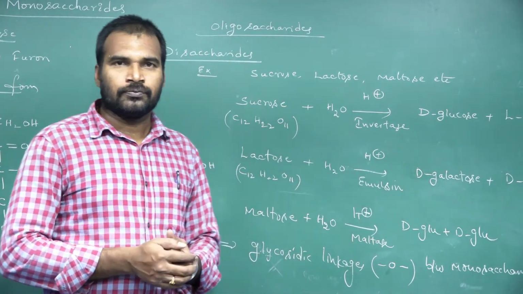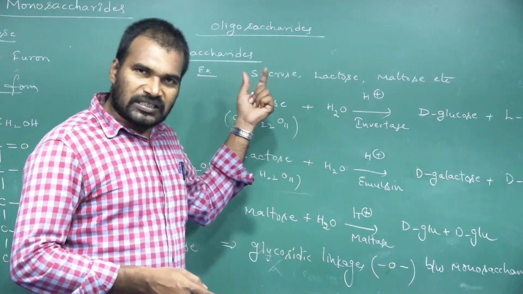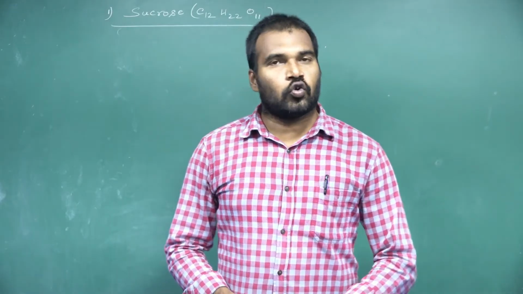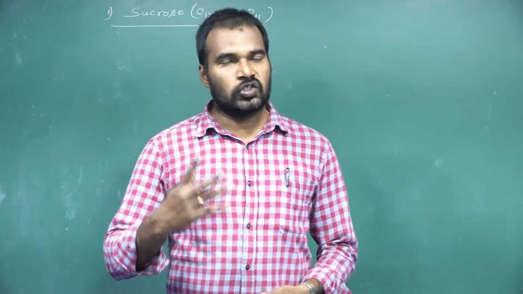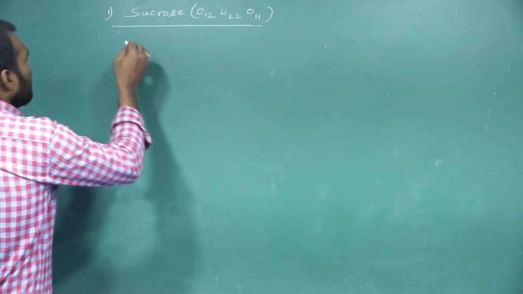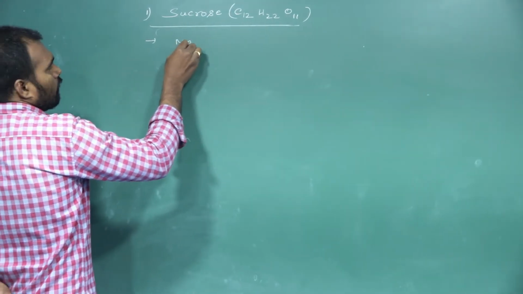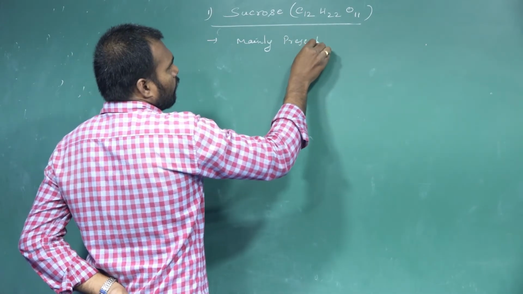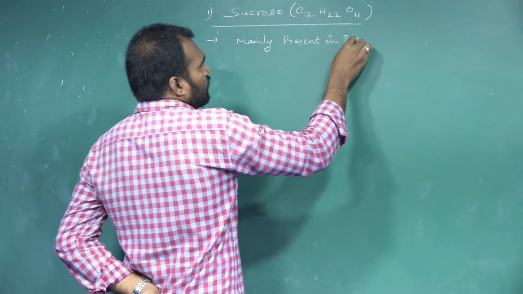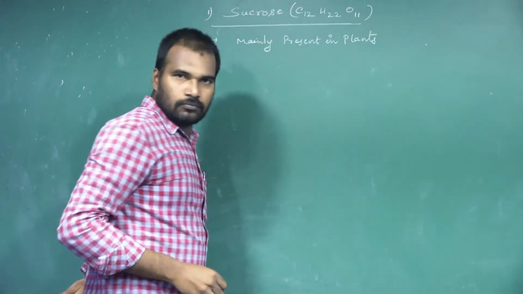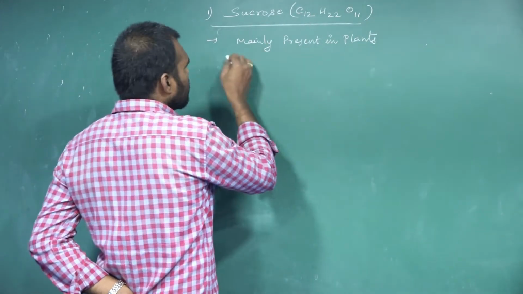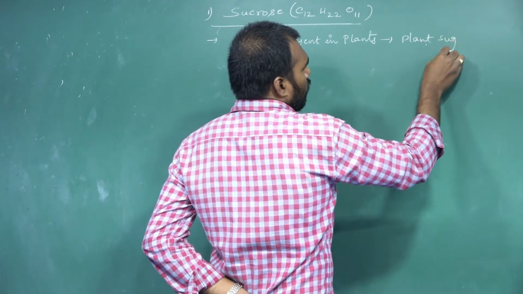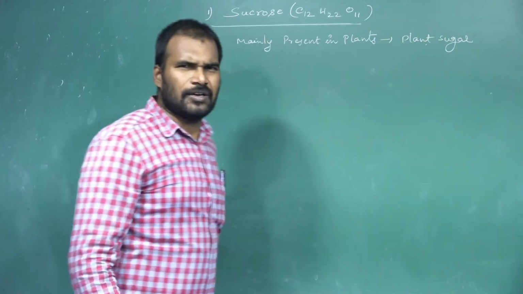Okay, let us see the structures of these 3 disaccharides one by one. Sucrose. The first disaccharide is what? Sucrose. It is present mainly in plants. So that is why we call this plant sugar.